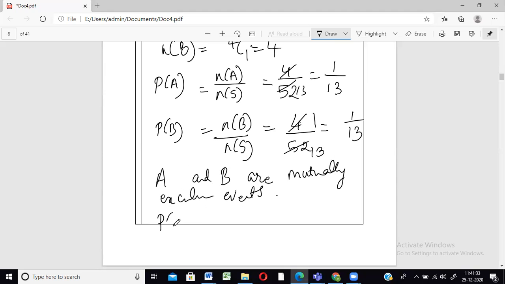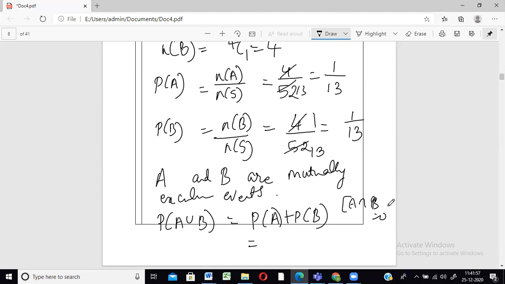So probability of A union B, that's like either king or queen. So that's like addition, right? I've already told you that 'or' means addition. So it's P of A plus P of B, for A union B. And I've told you in the previous sum, for A union B we can write probability of A plus probability of B only when they are mutually exclusive, when they have nothing in common.